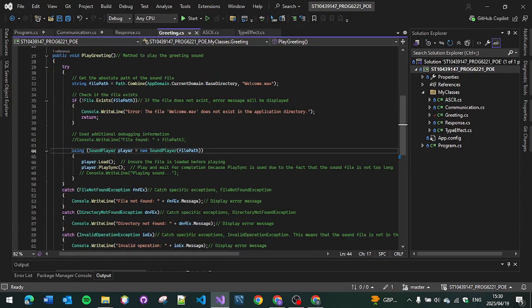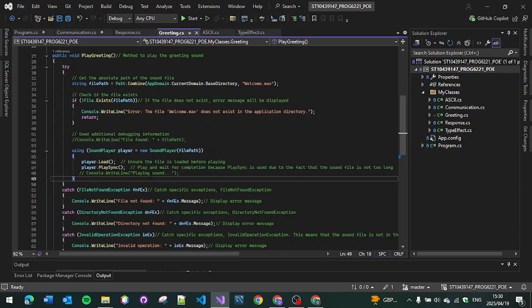For me to play the sound, I need to instantiate a sound player, and I named it player, and it's retrieving from file path. To ensure that it plays, I need to make sure that it's loaded first, and once it's loaded it can play.